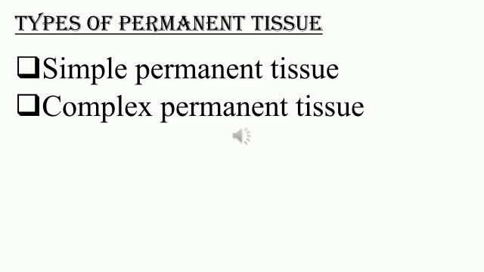Coming to types of permanent tissue, there are two types. One is simple permanent tissue and another is complex permanent tissue. Today we will be studying only about simple permanent tissue.